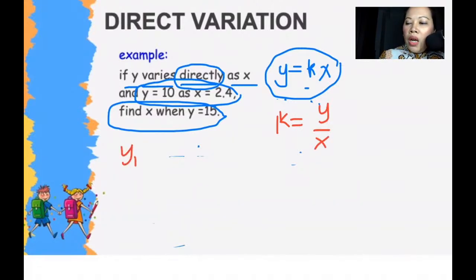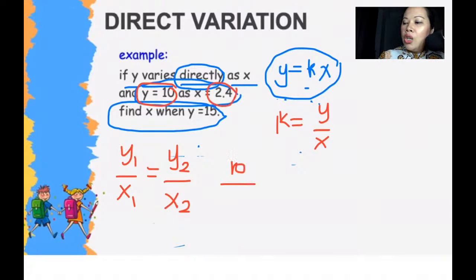It will be y1 over x1 equals another set, y2 over x2. And then all you have to do is substitute. What is y1? y1 is 10. So 10 over 2.4 equals y is 15 on the next set, and then the unknown is x.